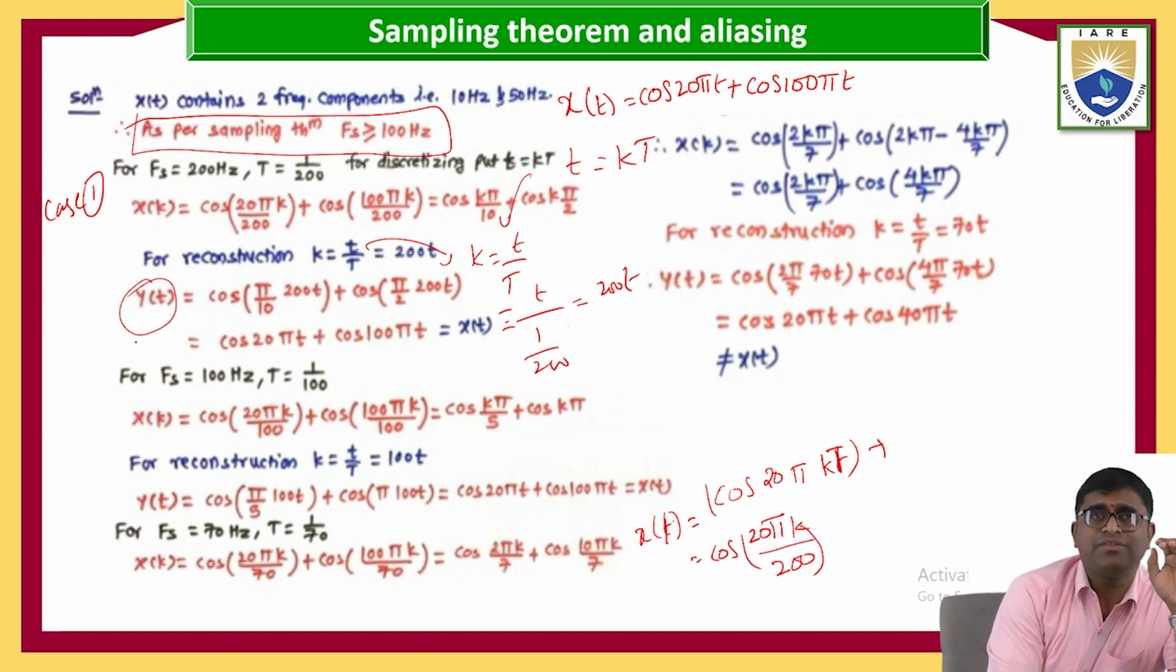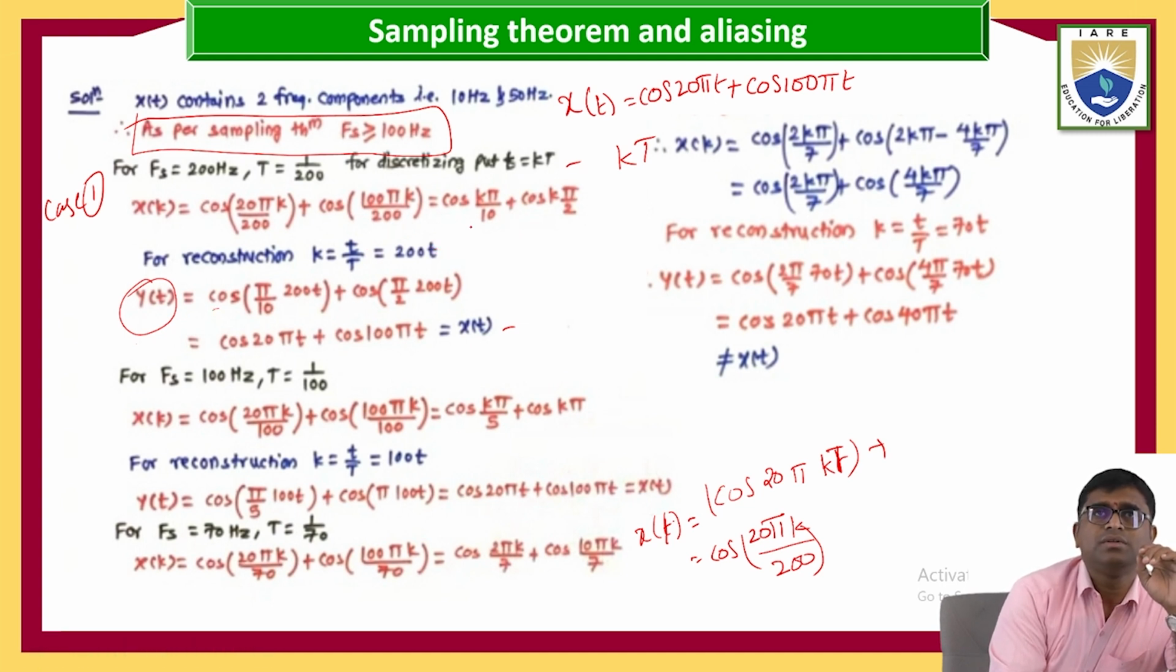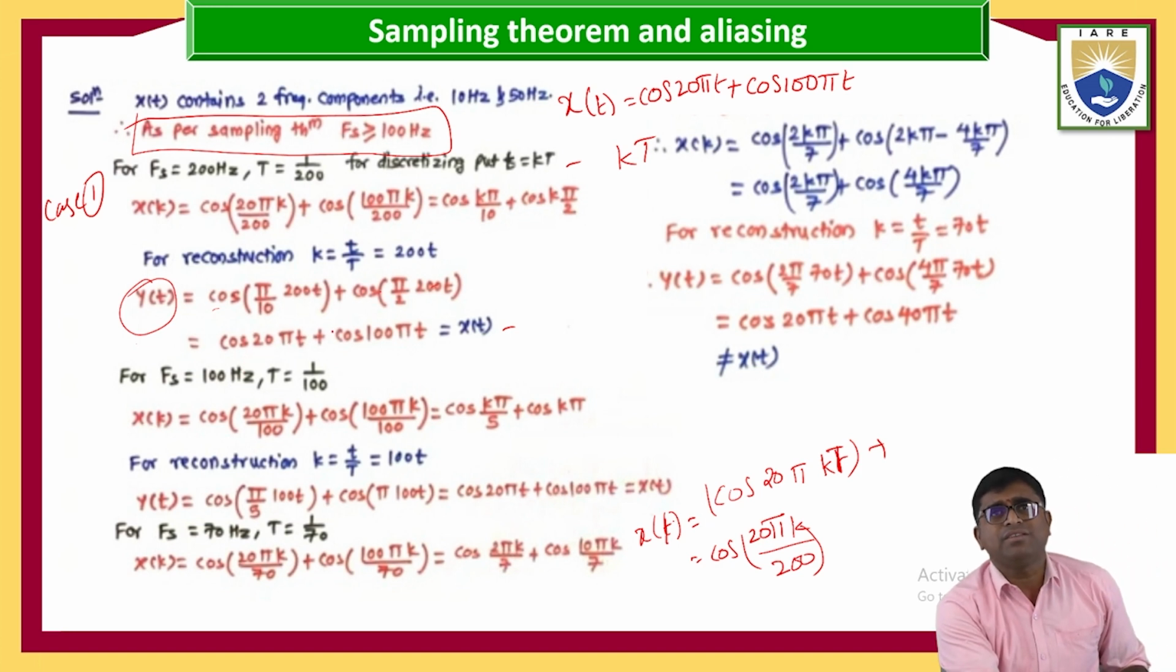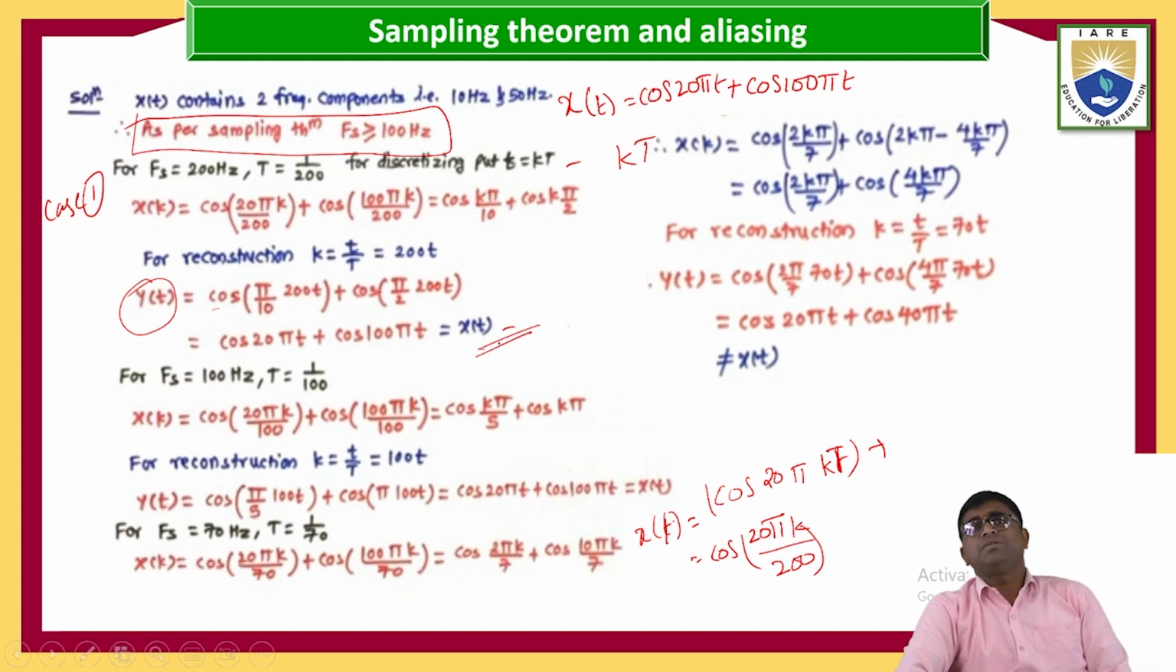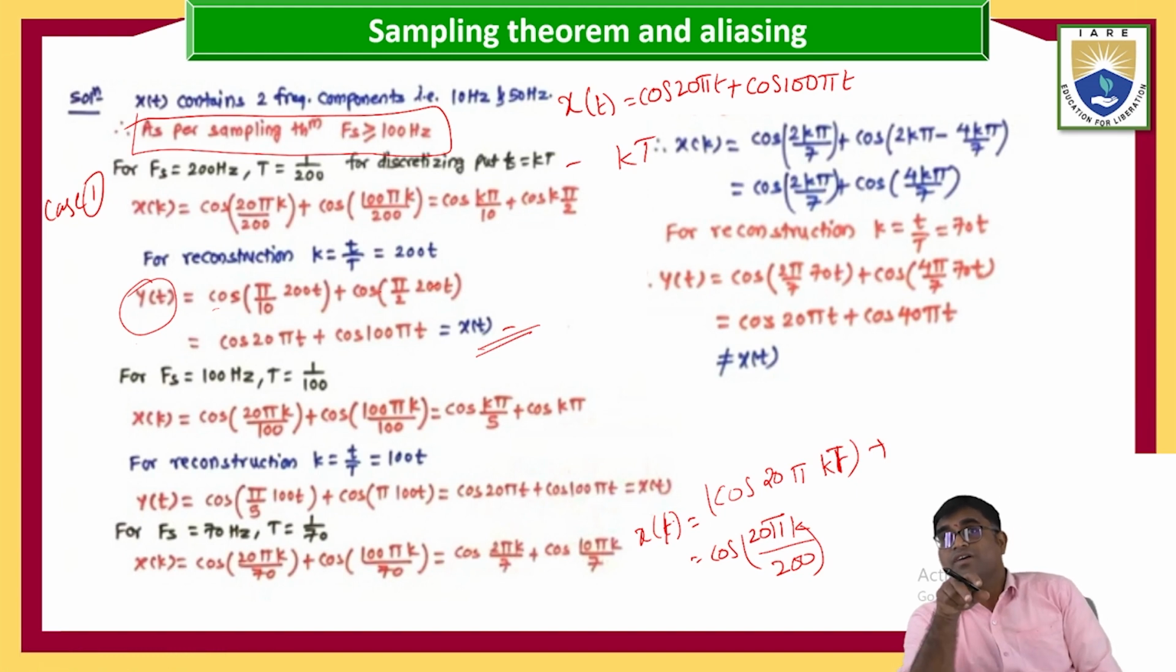So y of t equals cos, and where k is there, we have to replace it with 200 t. So pi by 10 into 200 t plus cos, taking pi by 2 and k value 200 t, and cancelling, we get cos 20 pi t plus cos 100 pi t. That is equal to x of t, no?